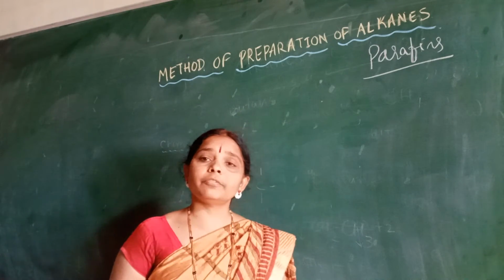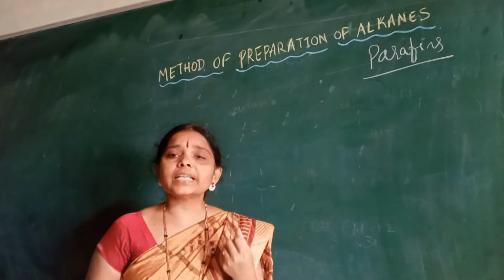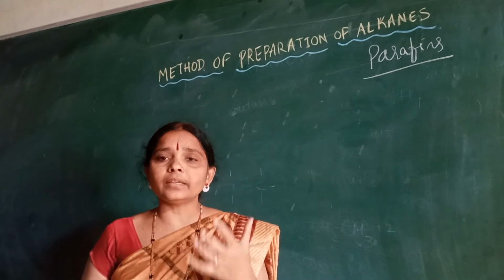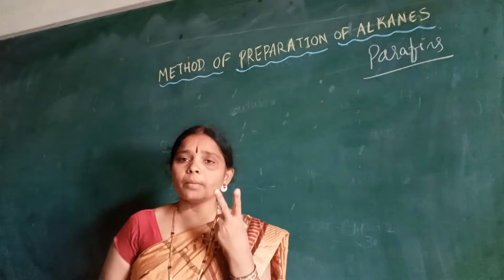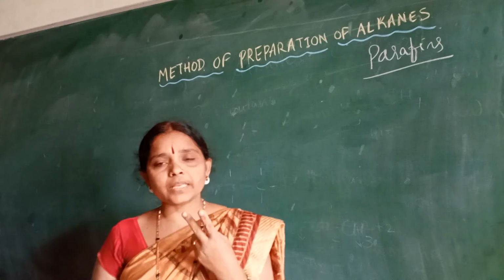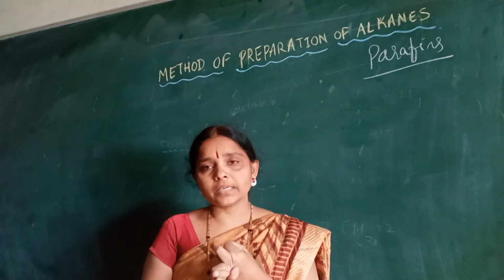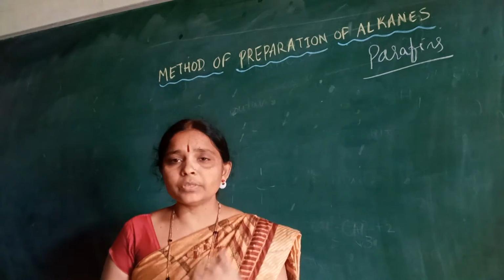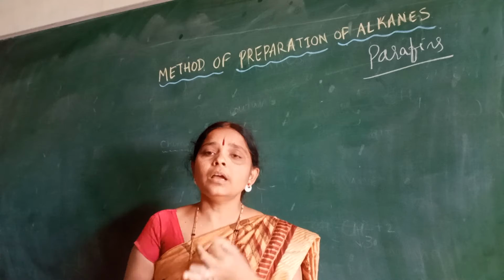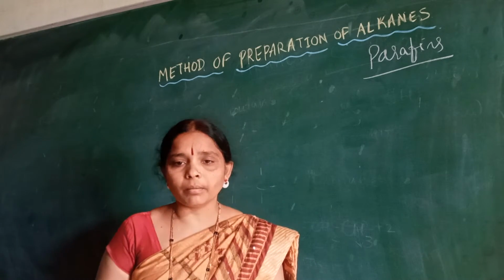The first method is from unsaturated compounds. Unsaturated alkenes will give alkanes. Unsaturated compounds have two different branches: one is alkene and another one is alkyne. So let's learn how, from unsaturated compounds, alkenes as well as alkynes, we get alkanes as saturated compounds.